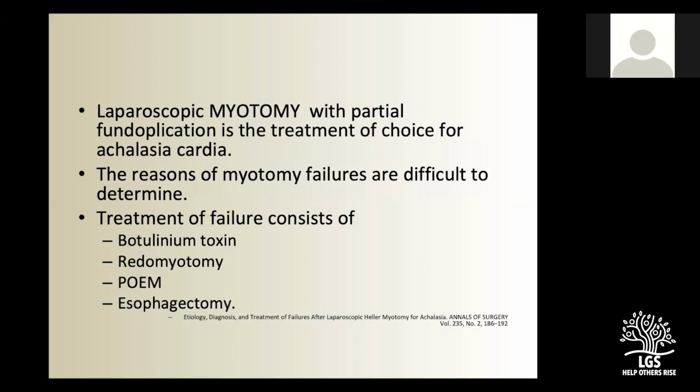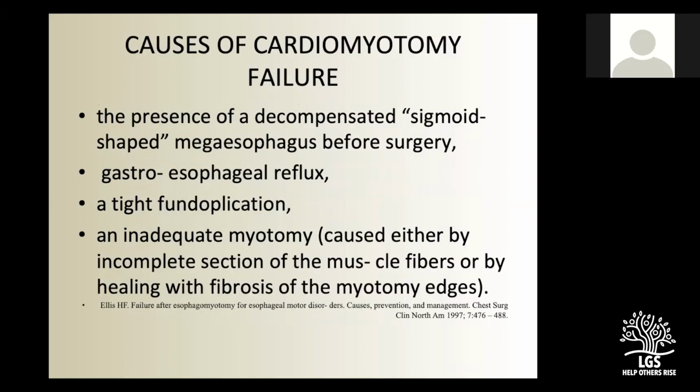Various studies demonstrated the most common causes. The first is mega esophagus or grade 4 esophagus, which I will describe in detail. Another cause of failure is persistent symptoms of gastroesophageal reflux, which is more commonly seen after POEM. Third is tight fundoplication.